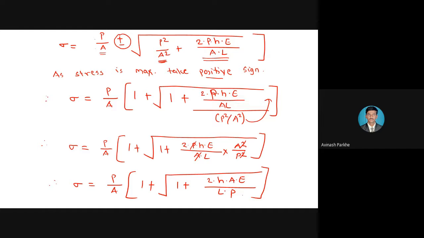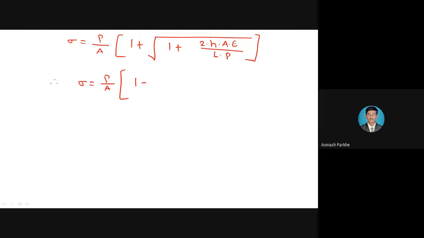Now let me write down this step once again for your understanding: P upon A in bracket 1 plus square root of 1 plus 2 into h into A into E divided by L into P. Okay, now sigma is equal to P upon A as it is, 1 plus square root of 1 plus 2 into h into AE divided by LP.